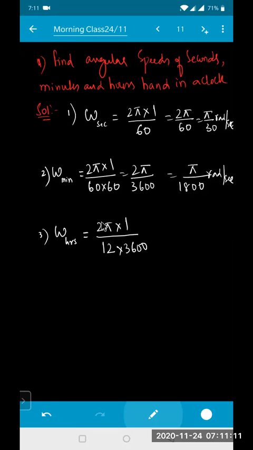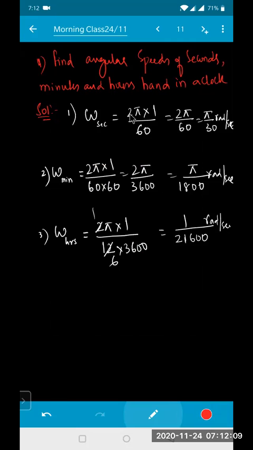That will become 1 by 36 into 6, which is 21,600. The unit will be radians per second.